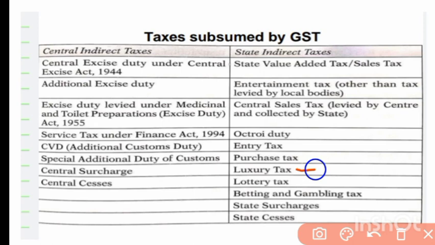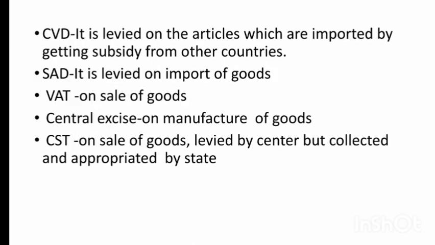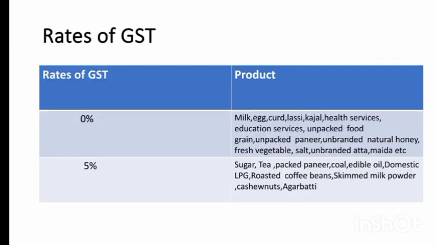Then lottery tax, whenever a person wins a lottery, on such lottery amount, a tax will be imposed. That is lottery tax. Betting as well as gambling tax. It is the tax which is imposed on betting as well as gambling. And state surcharges and cesses. These are all taxes which are replaced by GST, or the taxes which are subsumed by GST. So here these are the explanations related to that.